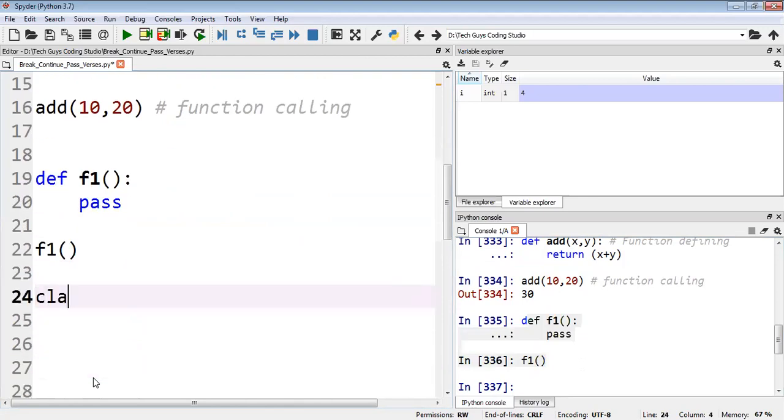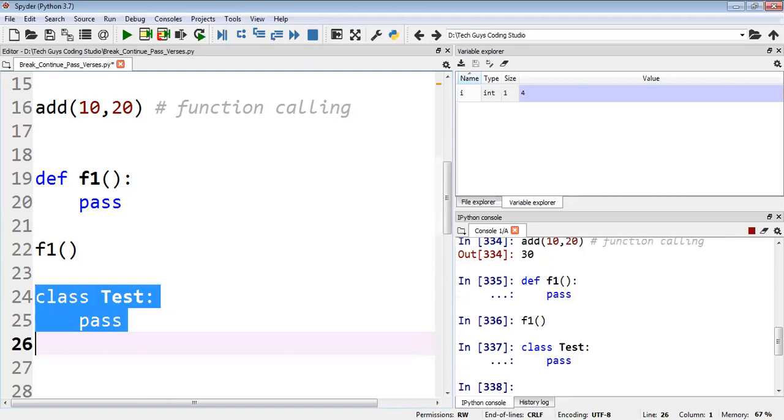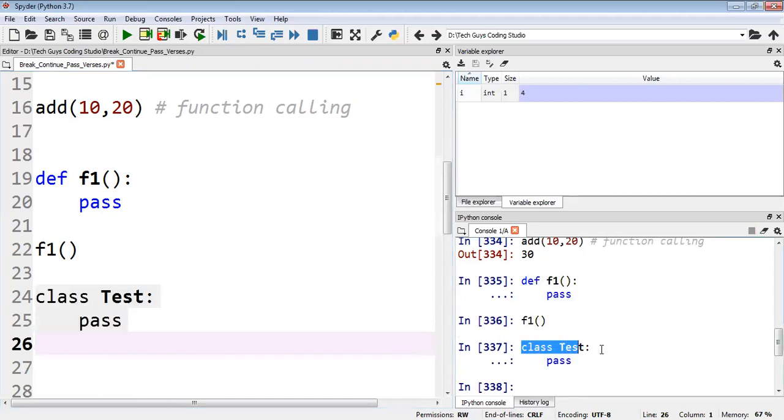Pass will also be used with classes later; in advanced Python, classes will be discussed. That time we can go for pass. Like for example, we have a class named Test. Then I write the pass statement. Here also we can see it executes and works successfully. So the pass statement, when you don't know the implementation, what your function is performing, that time we can use the pass statement.